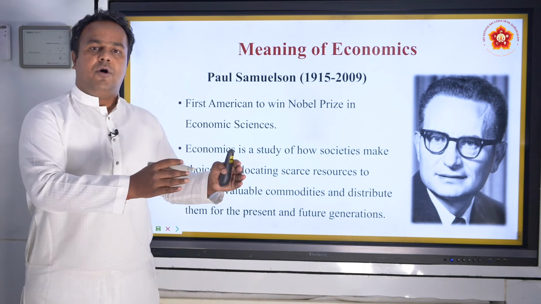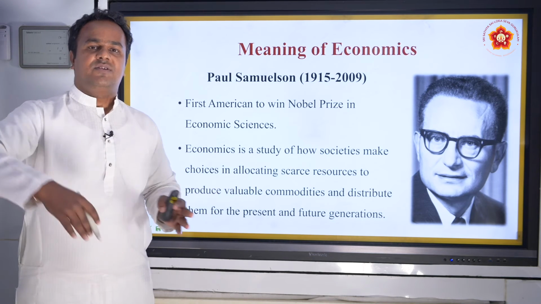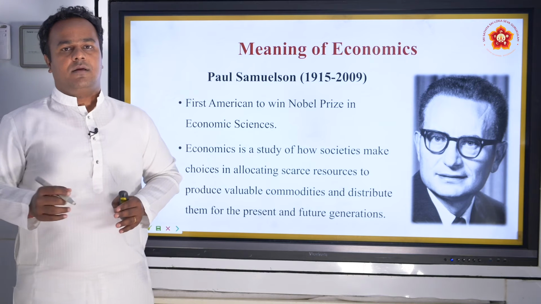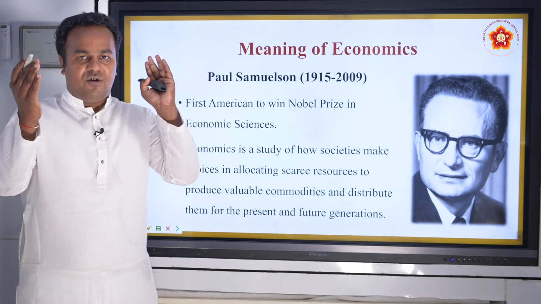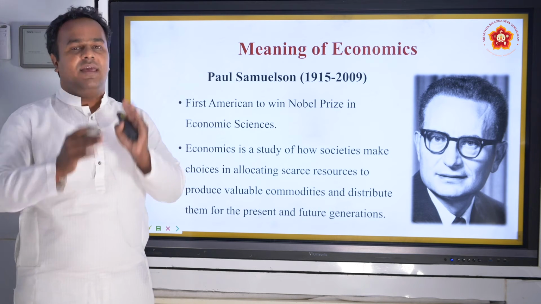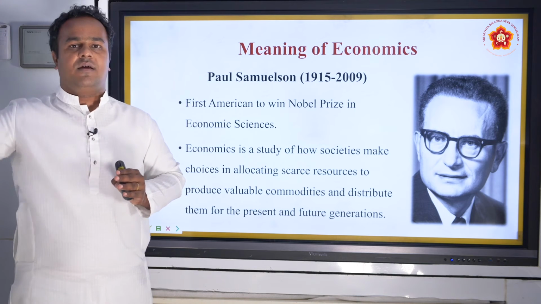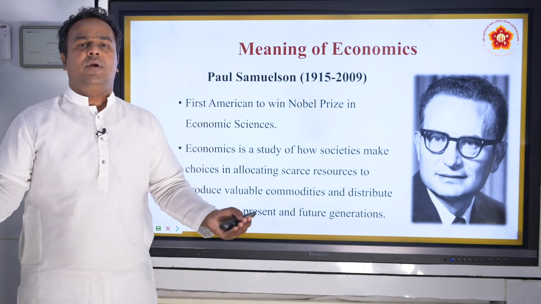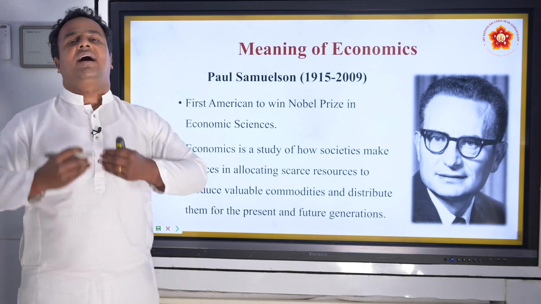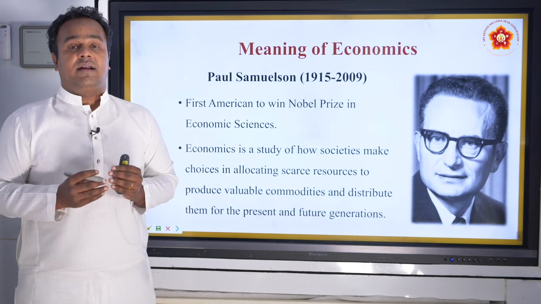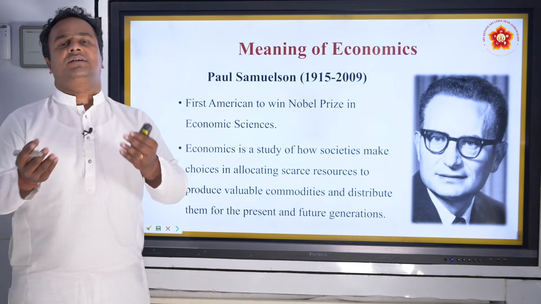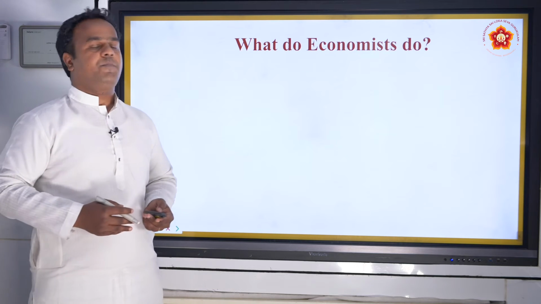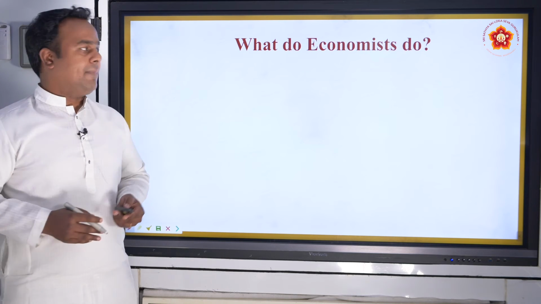Just like a baby is born and becomes a boy, an adult, or an old person, the perspective of this particular human being keeps changing as he grows. Similarly, economics as a subject got included many more very interesting ideas that are very useful to study. So these are all various definitions which you can keep in mind.